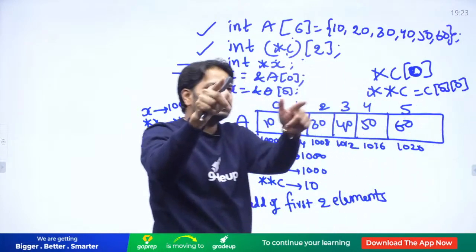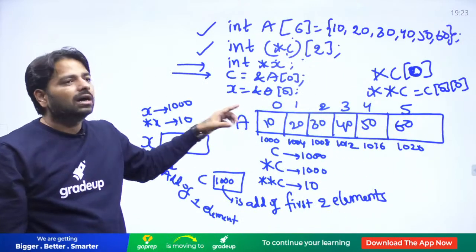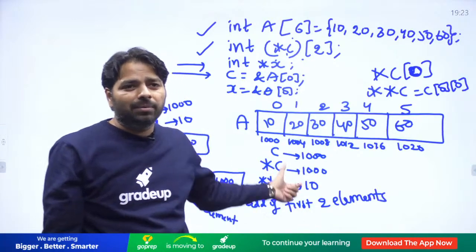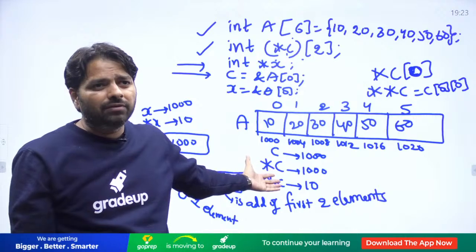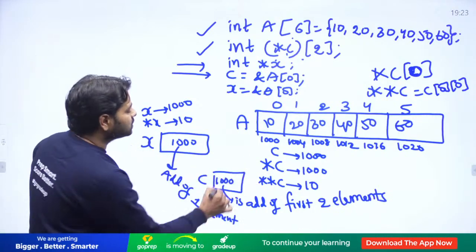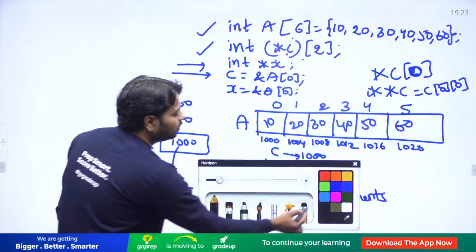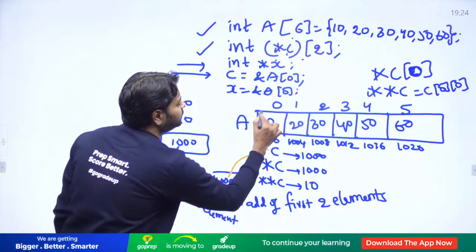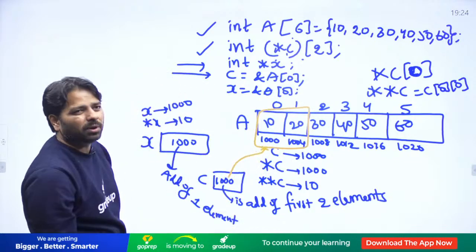Just like a 2D, guys. Everybody, that is the reason people don't understand pointers directly. Clear, everybody? Come on. Have you understood what I'm trying to say? Look at C and star C, because C assumes what it assumes. Oh, I am pointing to 2 integers. It doesn't assume it is pointing to 1.